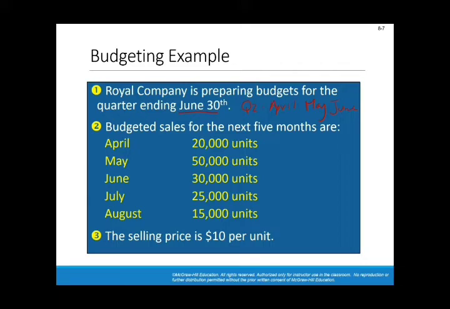Budgeted sales for the next 5 months are given: April, May, June, July, and August. So those are estimates or forecasts. You don't know for sure how much you will sell in April, but historically, and given the current circumstances, you'd expect to sell 20,000 units in April, and so on and so forth for the rest of the months. The selling price is constant throughout the months at $10 per unit.